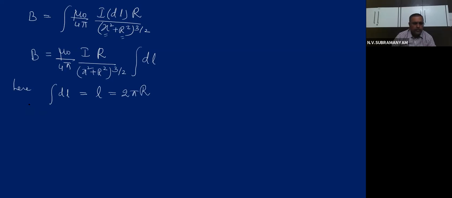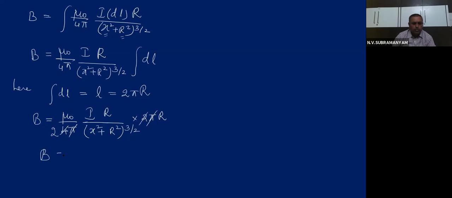If I substitute the B value here, mu naught by 4 pi into I into r by x square plus r square whole to the power of 3 by 2, into 2 pi r. Pi cancels, 2 cancels, I am getting 2 here. r into r becomes r square. That means the formula becomes mu naught by 2.